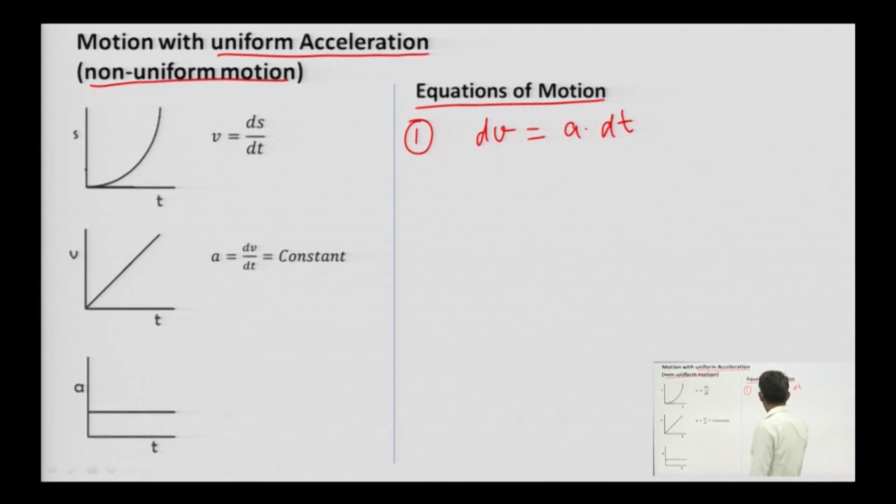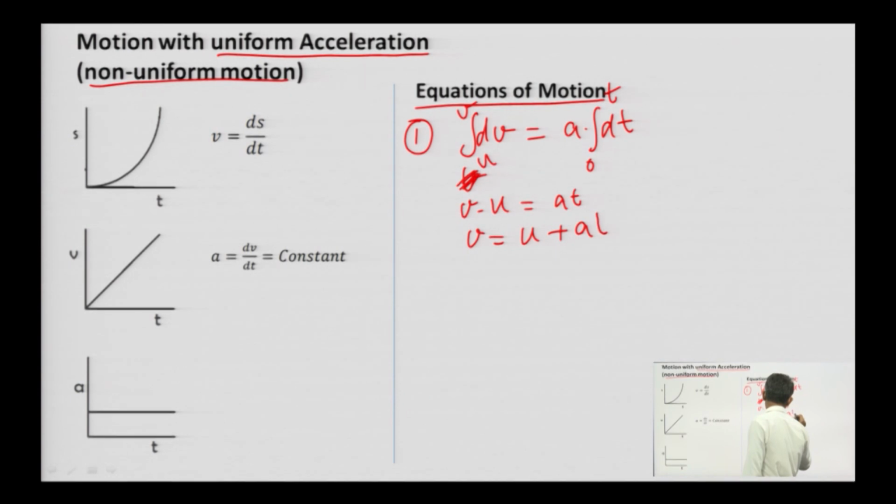Integrating this, since a is constant, take it outside. We put the limits for v from u to v, and for t from 0 to t. So we will get v minus u is equal to a into t. So the equation is v is equal to u plus a t. This is the first equation.